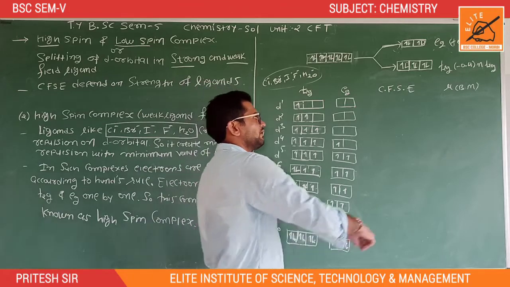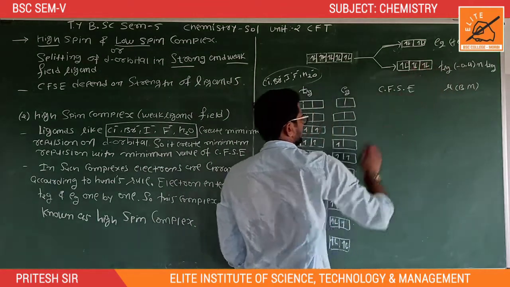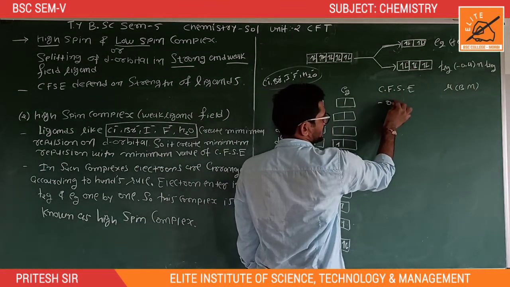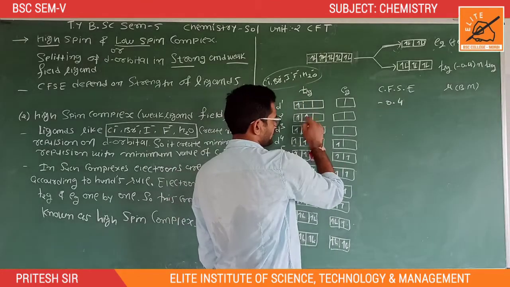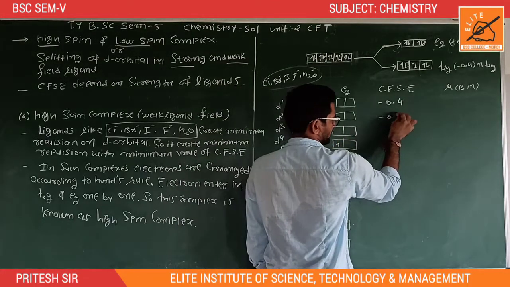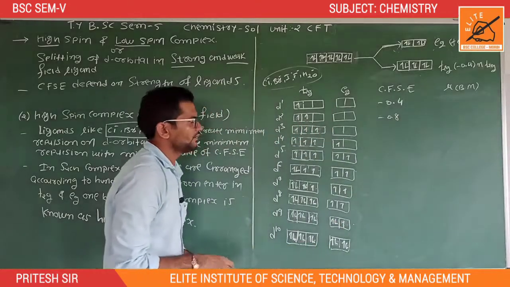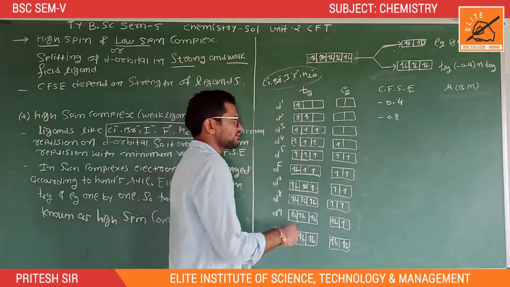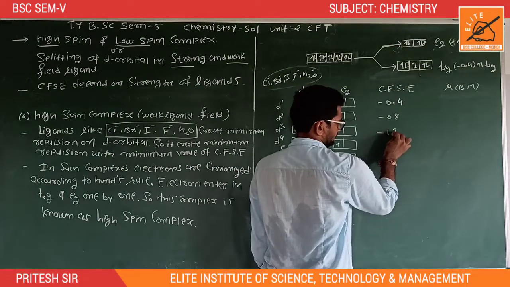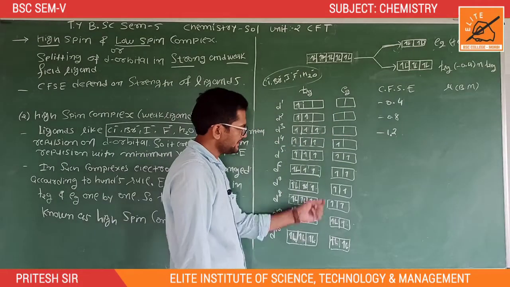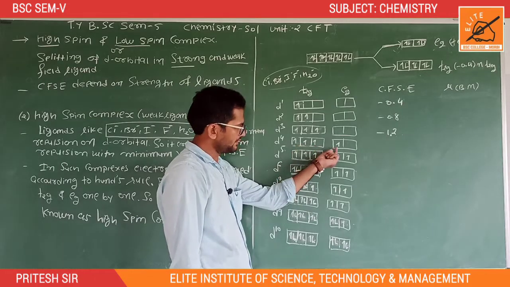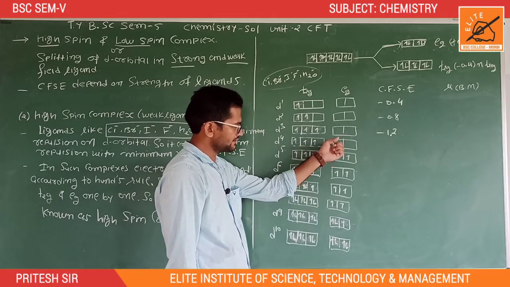For the d1 system, it is minus 0.4 into 1, so minus 0.4. D2 means minus 0.4 into 2, so minus 0.8. D3 means minus 0.4 into 3, equal to minus 1.2. Now d4: three electrons are in t2g and one electron is in eg.